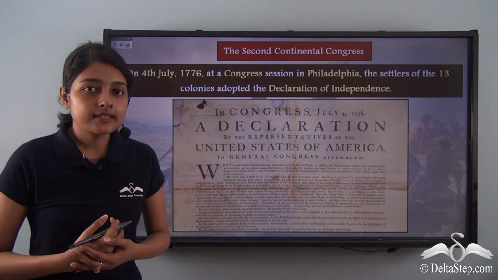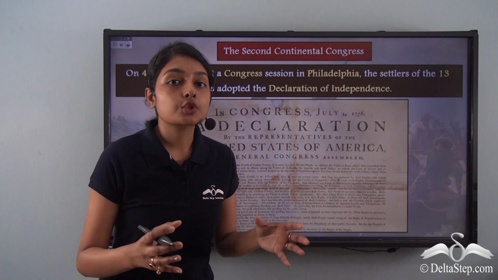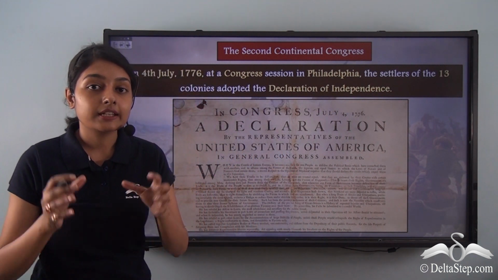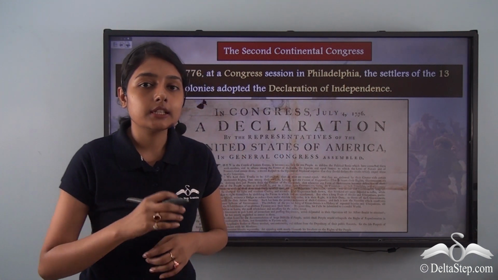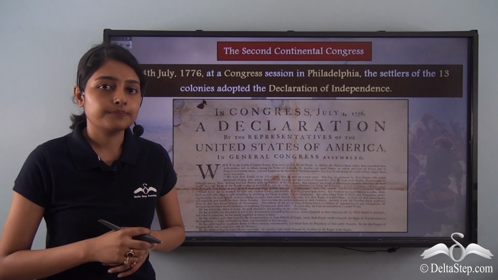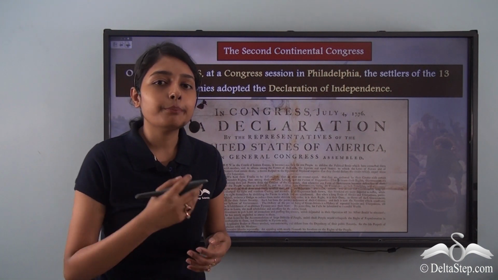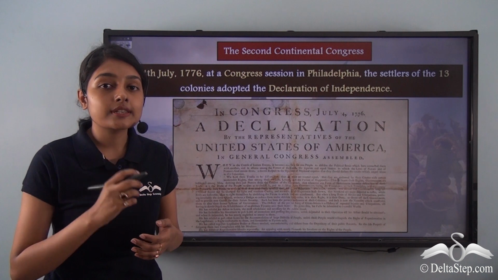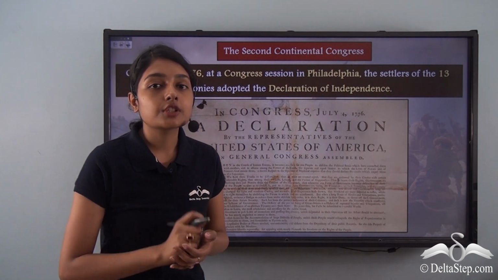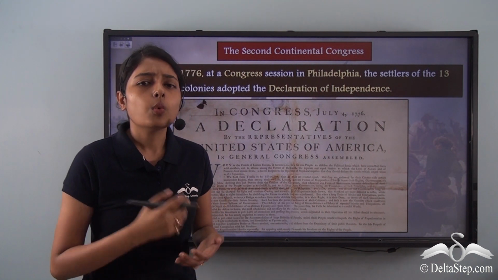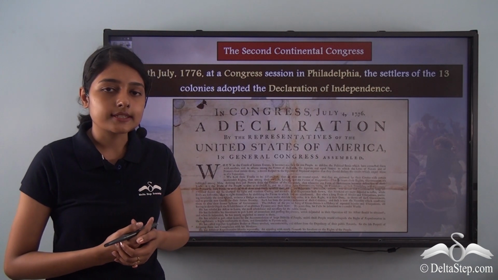We just discussed that this Congress brought together the Continental Army and gave it a formal shape under the leadership of George Washington. Now, another very important thing that this Congress did was the Declaration of Independence. What was this Declaration of Independence?